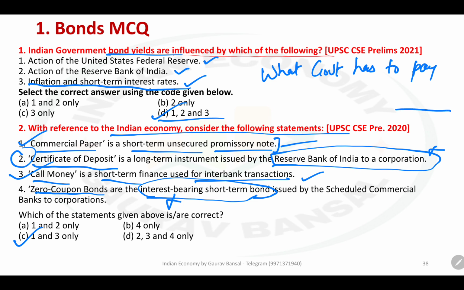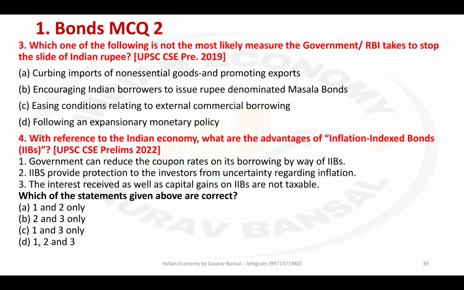Next page. Question number 3. Which one of the following is not the most likely measure the government or RBI takes to stop the slide of the Indian rupee? So basically RBI is trying to affect the exchange rate.